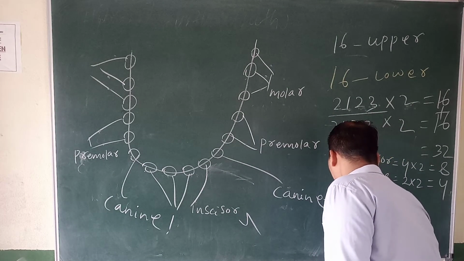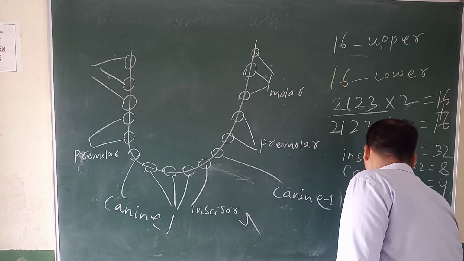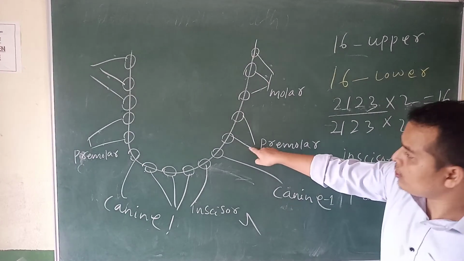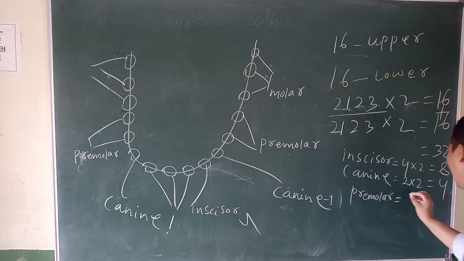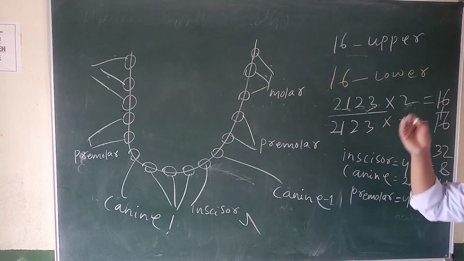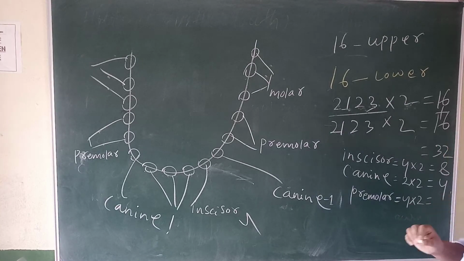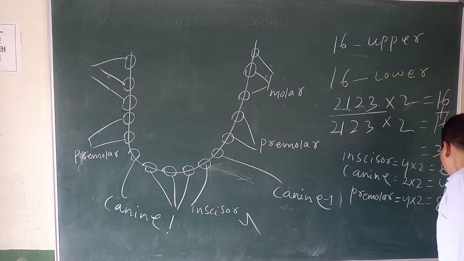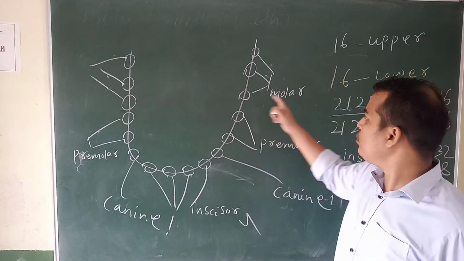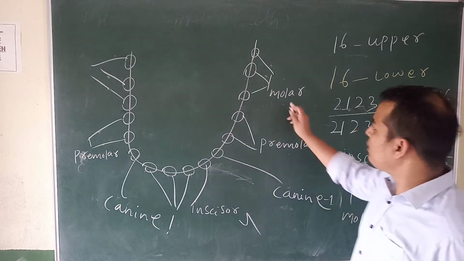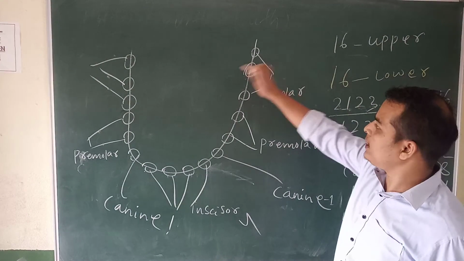Premolar. So in premolar how many? 2 here, 2 here, 4 is there, no? If you count both sides, upper jaw and lower jaw, how many come? 8. Then come to molar. How many teeth? 3, 3, 6.